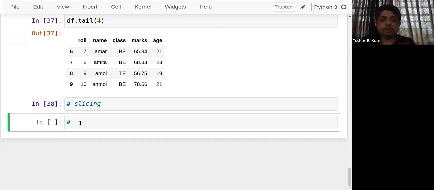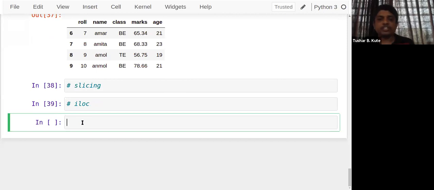So the first slicing method which we apply is called iloc. iloc means index location. By using index location, I can access a specific row or specific column. Now how to do this? Let's see. I have just mentioned df.iloc, and inside that the syntax is something like this.